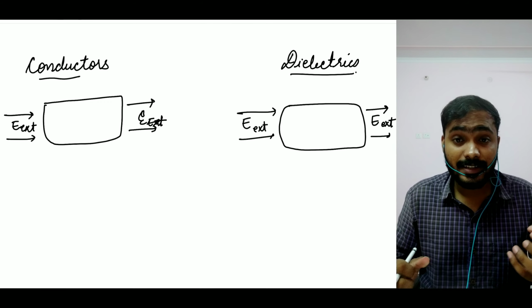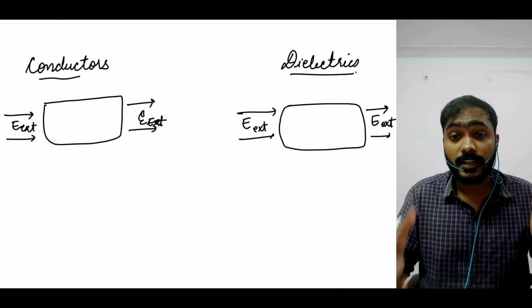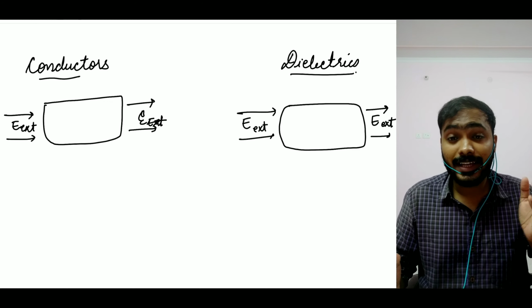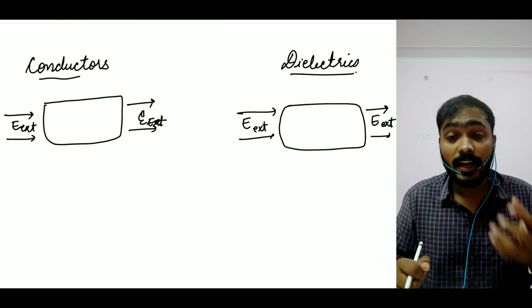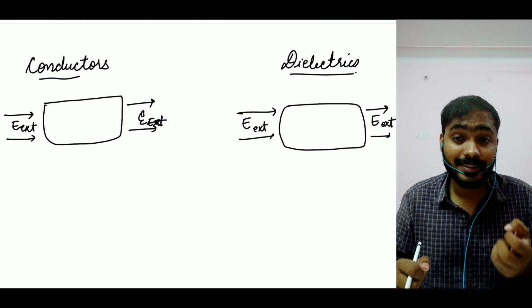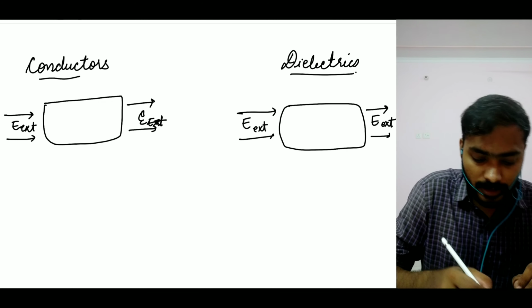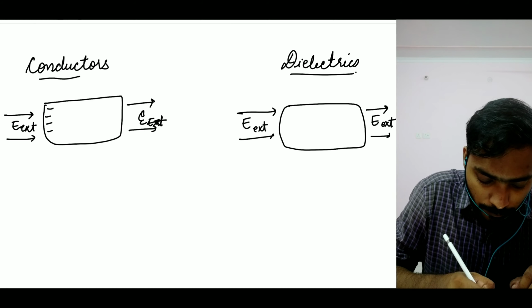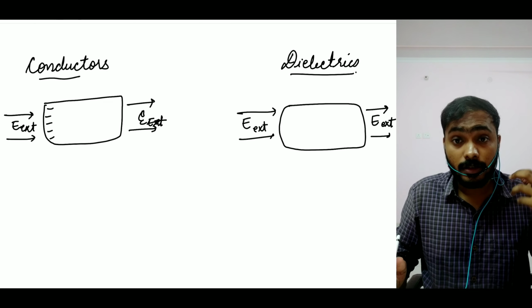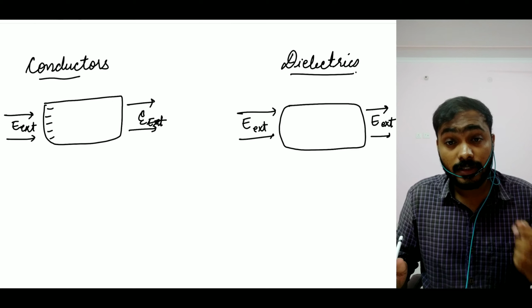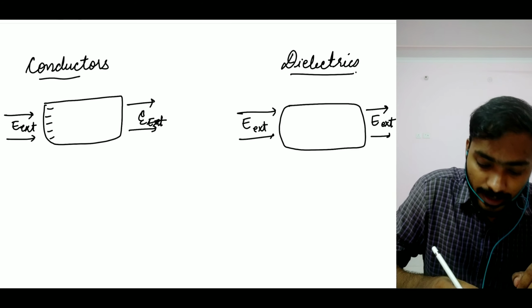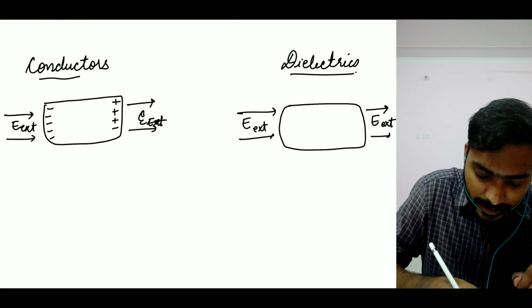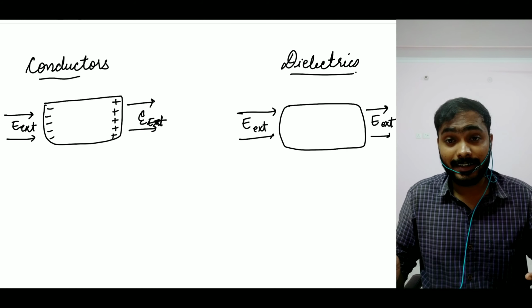Now we know conductors have free charge carriers, so they have negative and positive charges. The negative charges will experience a force in the presence of this external electric field, in the direction opposite to that of the field, and they will accumulate at the left side of the conductor. On the other hand, the positive charges will experience a force in the direction of the electric field, and they will accumulate at the right side of the conductor. Is that a yes or no?